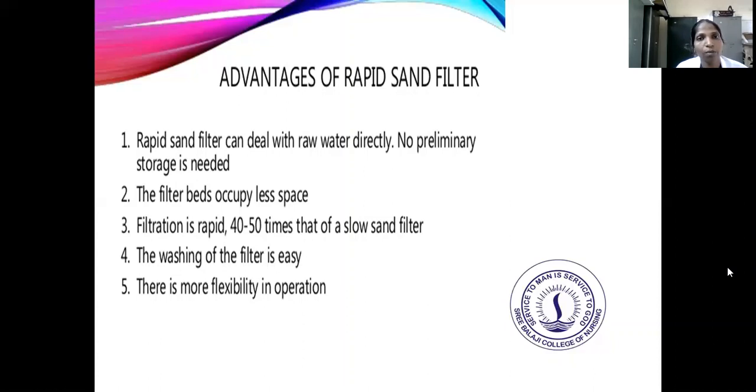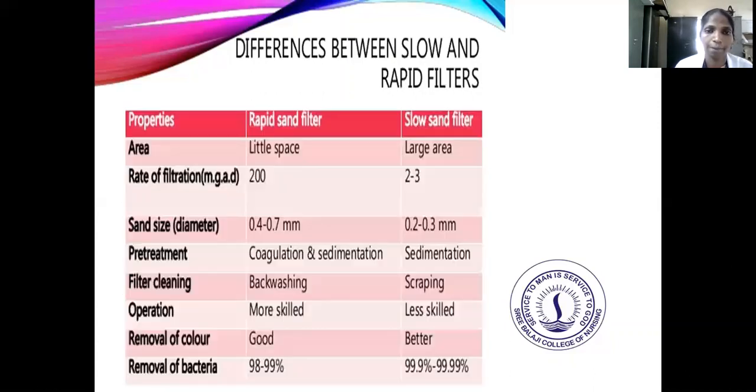The advantages of the rapid sand filter: it can deal with raw water directly, and no preliminary storage is needed. The filter beds occupy less space only. The filtration is rapid, 40 to 50 times that of the slow sand filter. The washing of the filter is very easy, and there is more flexibility in operation.